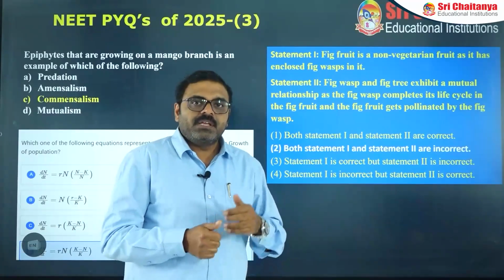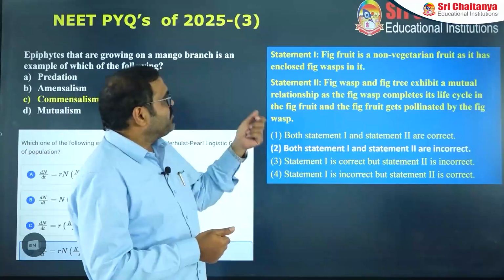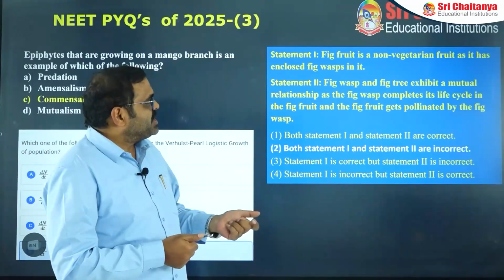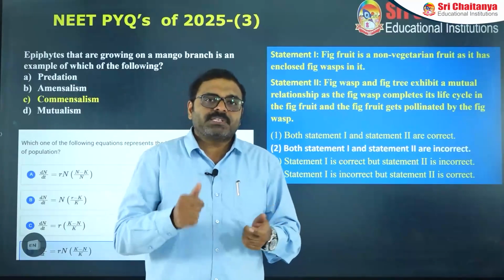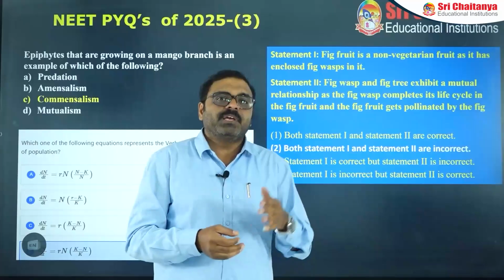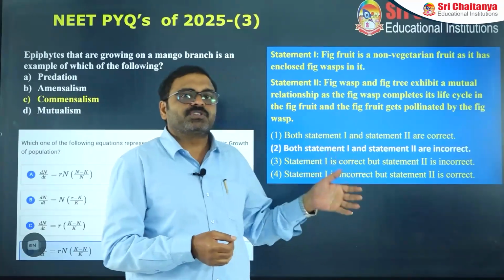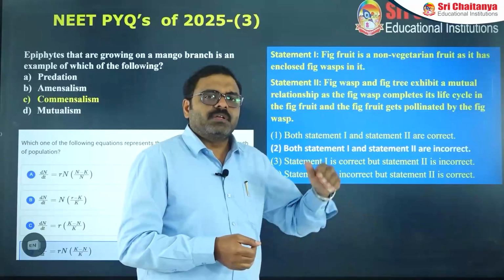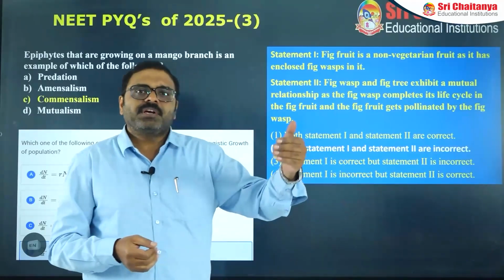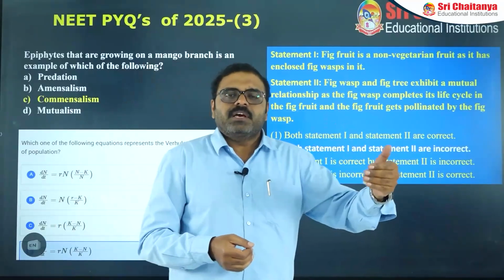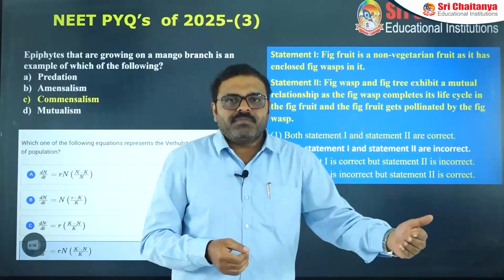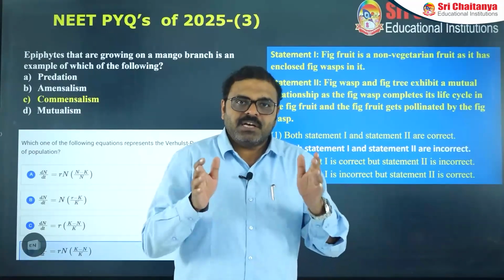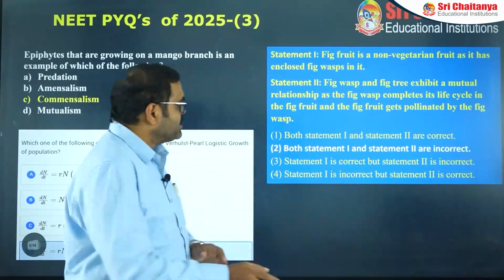But there is some controversy regarding the first statement. Is it a non-vegetarian fruit or a vegetarian fruit? The perception of the examiner is different, that's why they concluded that both are incorrect. There is still controversy among the different organizations in India. They are giving their own explanations, but the final NTA key is the final point.